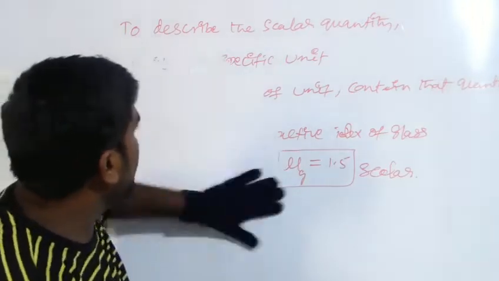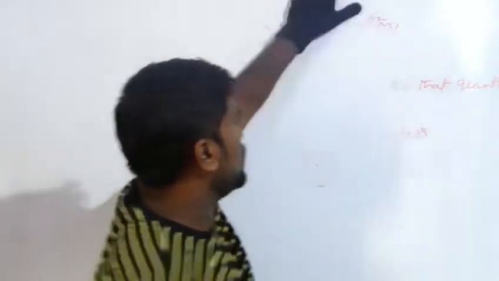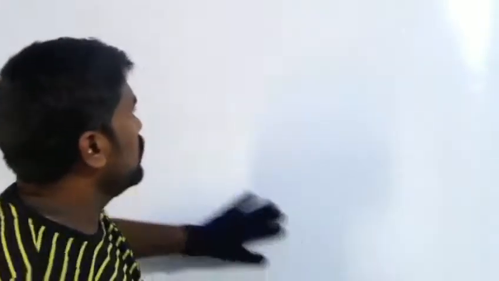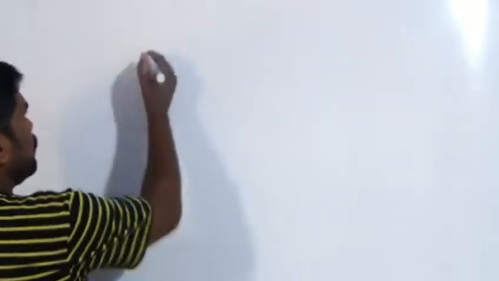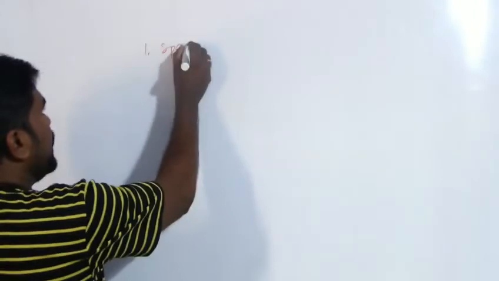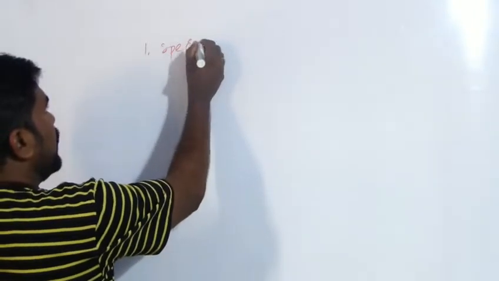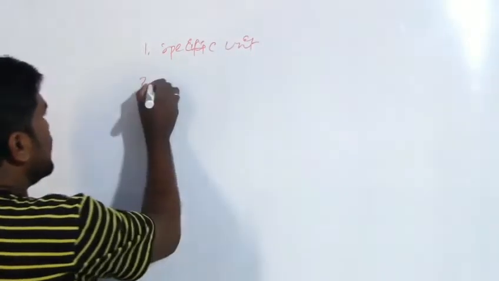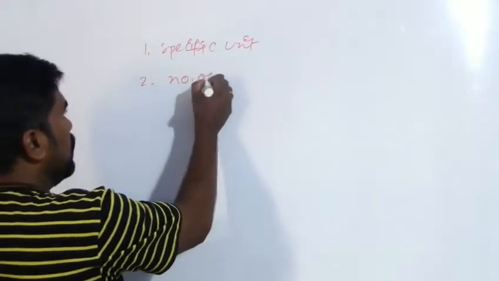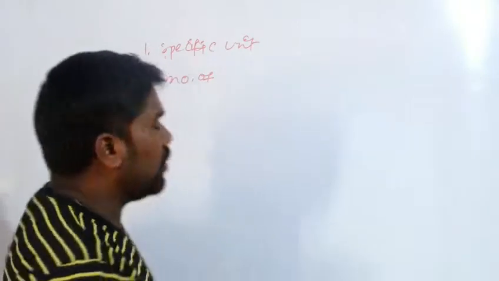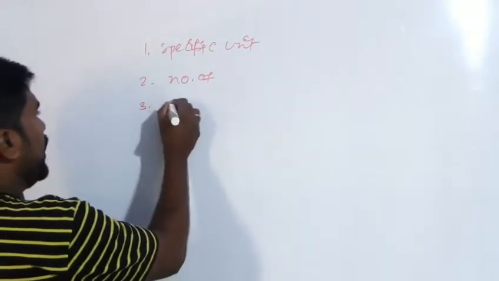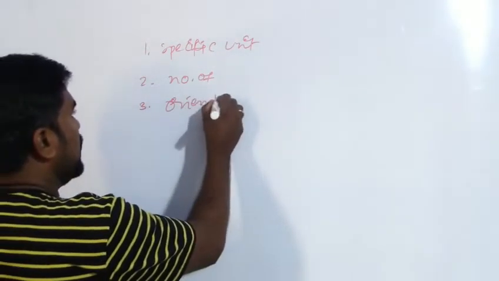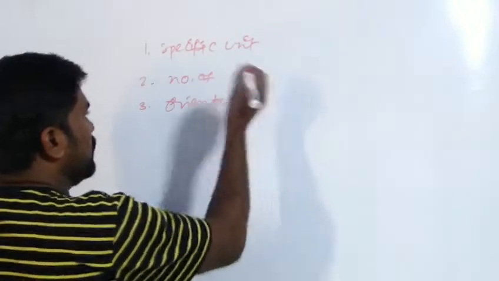And coming to vectors. To describe vectors, there are some features we need. The first one is a specific unit, the second is the number of times the unit is contained in the quantity, and the third is the orientation, which is nothing but the direction of the quantity.